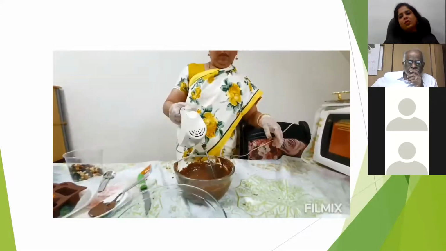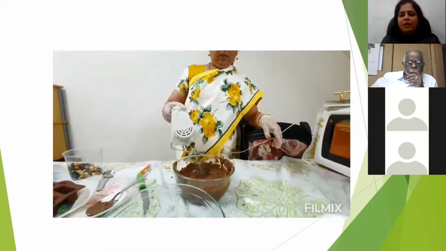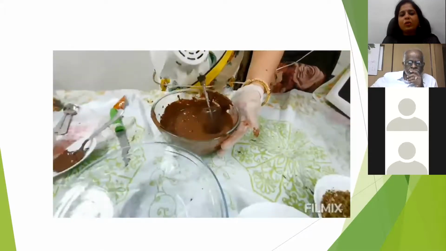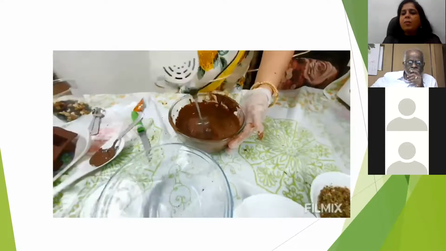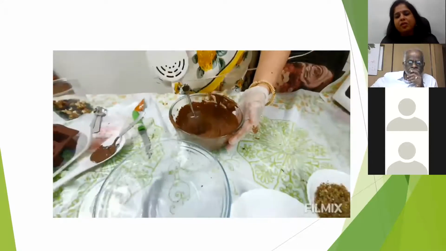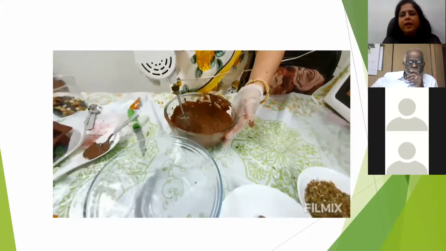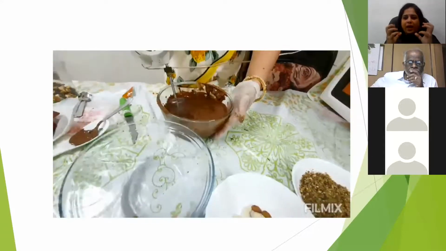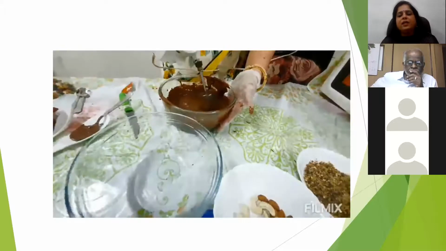So best is to go with the beater. After one time you keep it in the microwave, best is to go to the beater. These compounds are all as such 90% chocolates. Already they are 80 to 90% already done. With this 10% of melting, you get that shine, and then you do the variations. That's all.